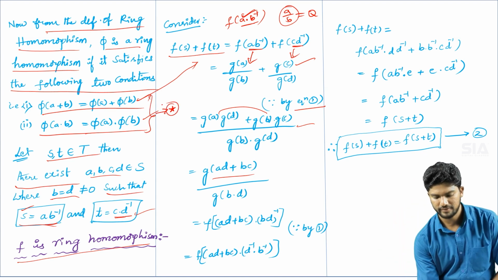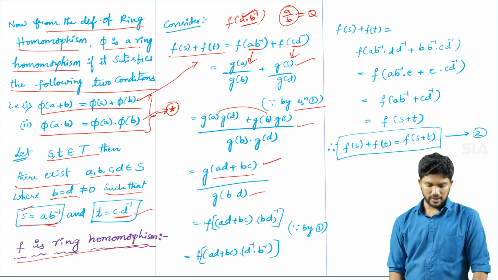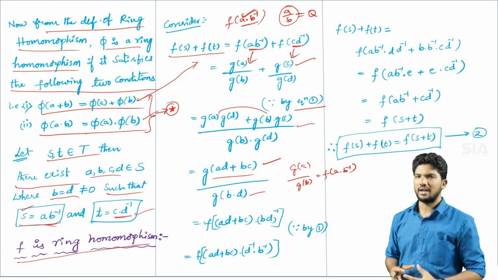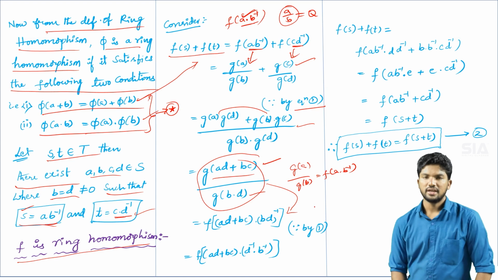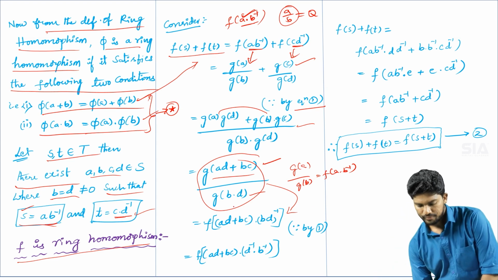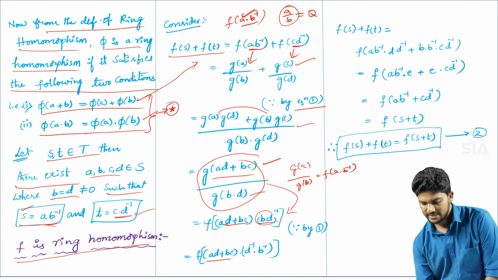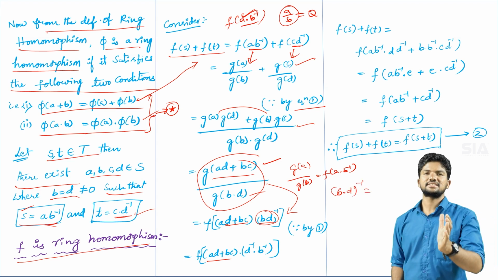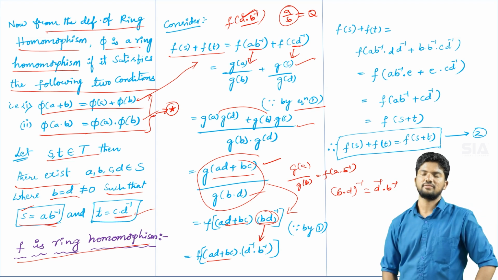Or else you can call it equation star. So therefore g of AD plus BC by g of B into D. So it is again in the form of g of A by g of B only. Then you can write f of A into B inverse by using the reverse formula of equation number 1. So it is the RHS form of equation number 1, and then you can write it in LHS form, f of A into B inverse. What is the A value? As it is, B inverse is B into D whole inverse. According to the socks and shoes property, you can write D inverse into B inverse.